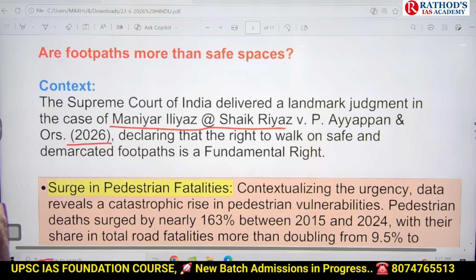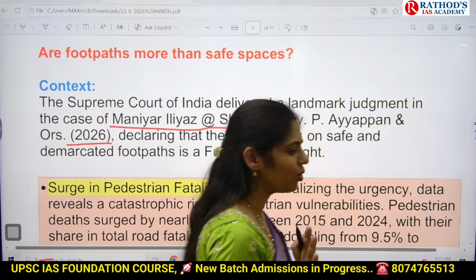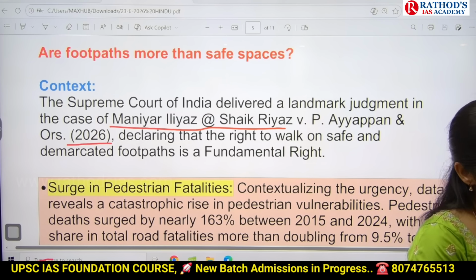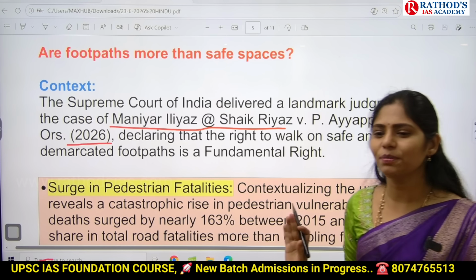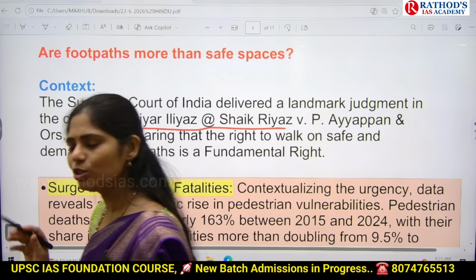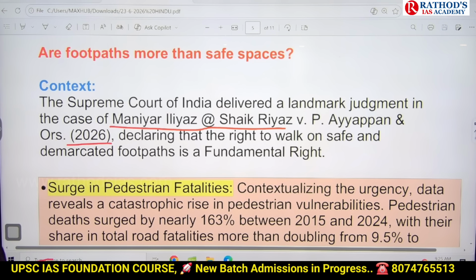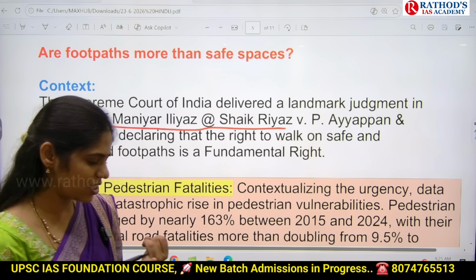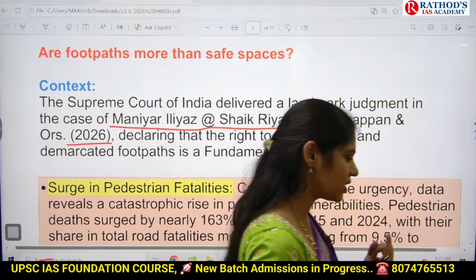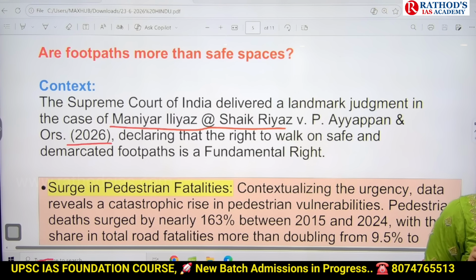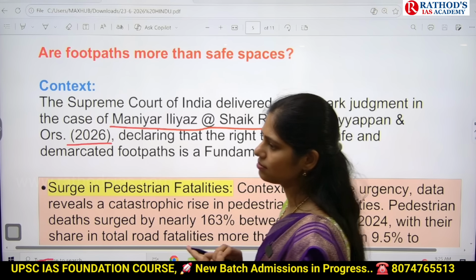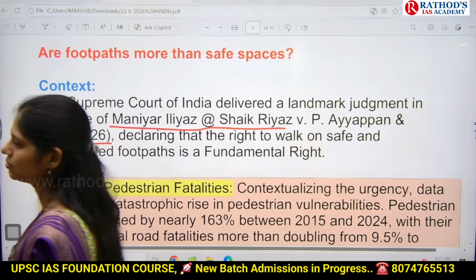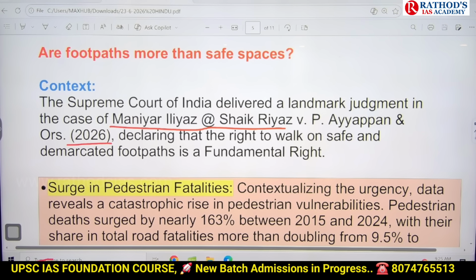There will be majorly not more than 12 cases that you have to remember. That is more than enough to write your polity answers. No need of remembering every case. Like Keshavananda Bharati case, Gopalan case, Minerva Mills case, LIC India case, Maneka Gandhi case. Minimum 12 cases you have to remember, not all.